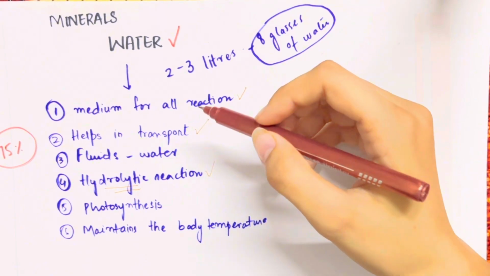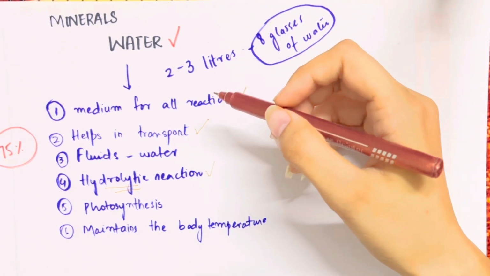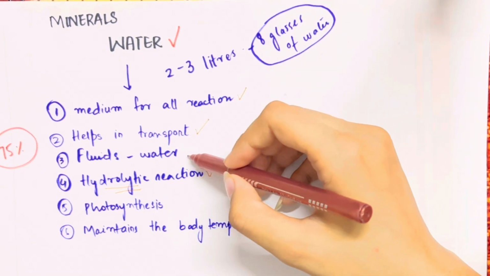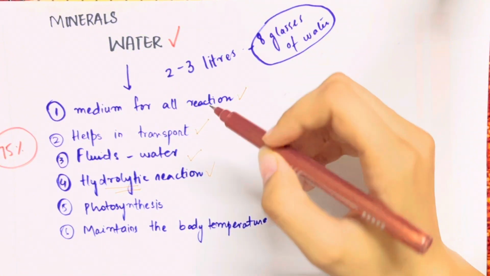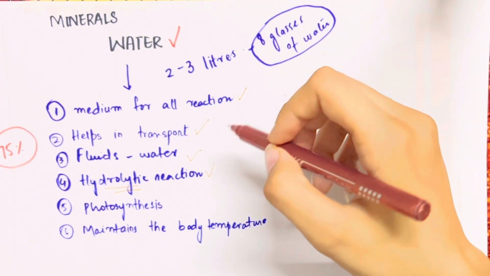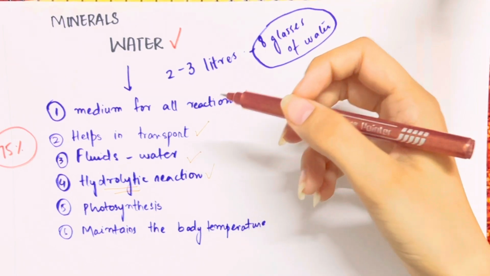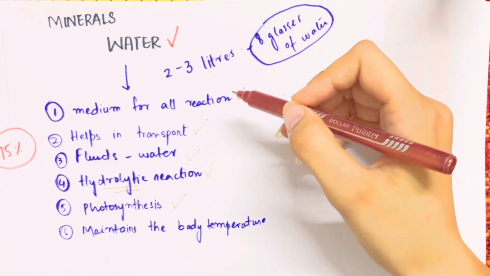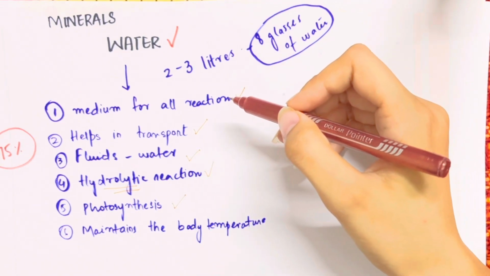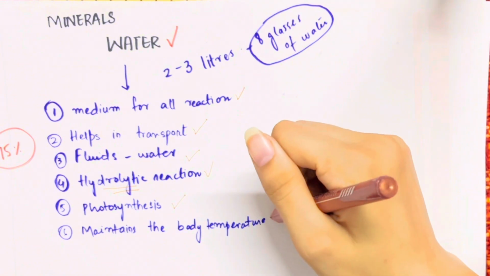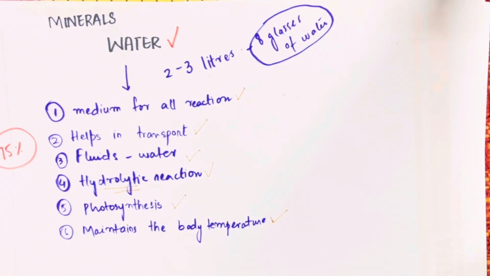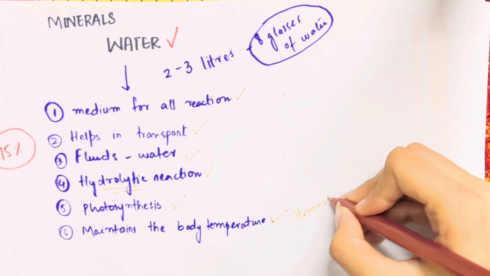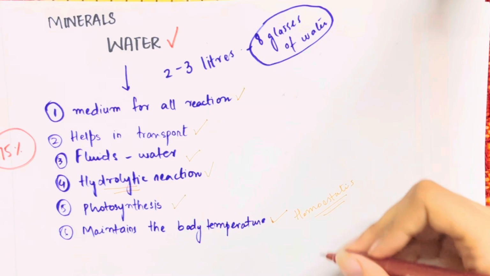Whether it is for nutrients, excretory products, hormones, or any other substances, water plays a very important role. Other than that, in our body, the fluids that are composed of water are found whether inside the cell or outside the cell. Many lubricating fluids in our body are in the form of water. And then we talk about plants, regardless of the animal. Photosynthesis is a process that takes place in the plant in which water plays a very important role. And the major role that water plays in human beings is that it maintains the body temperature, which is responsible for homeostasis, that is, body temperature regulation.